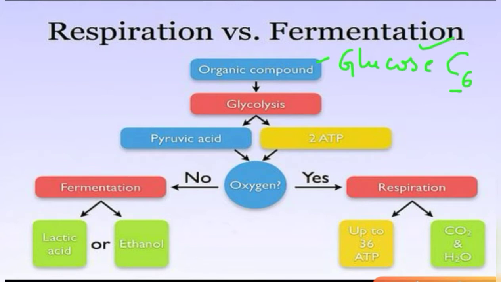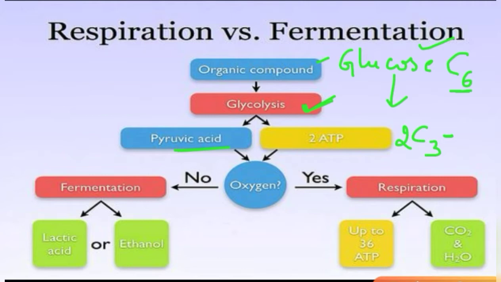This 6-carbon sugar gets broken down into pyruvic acid. And this pyruvic acid is a 3-carbon sugar. That means we can form out of 1 glucose 2 moles of pyruvic acid. This conversion of glucose to pyruvic acid is known as glycolysis, because 6-carbon molecules are breaking down into 3-carbon molecules.